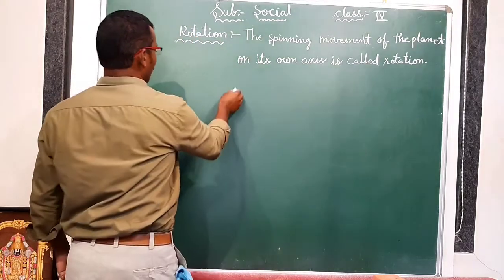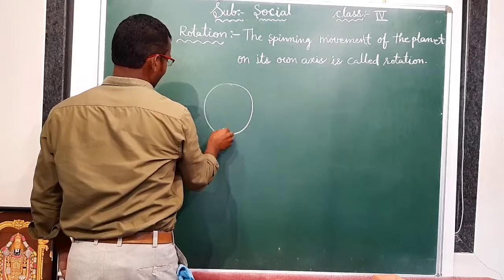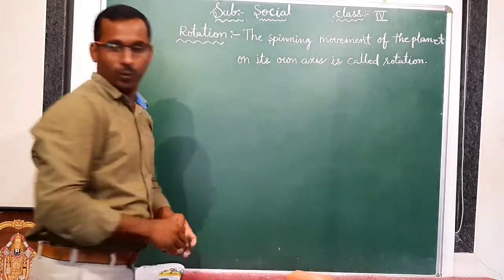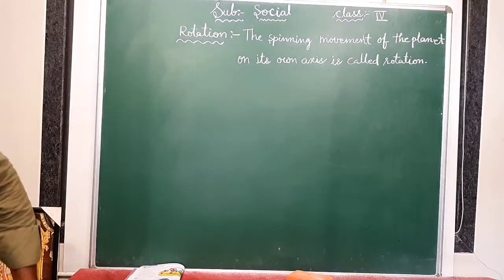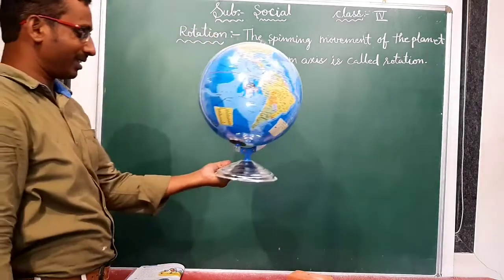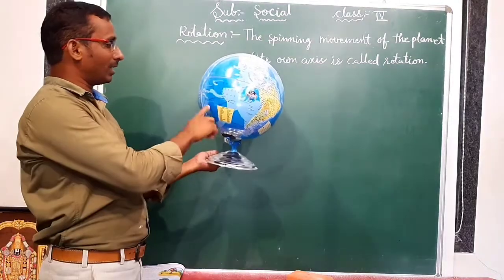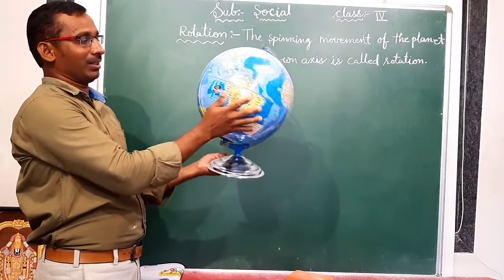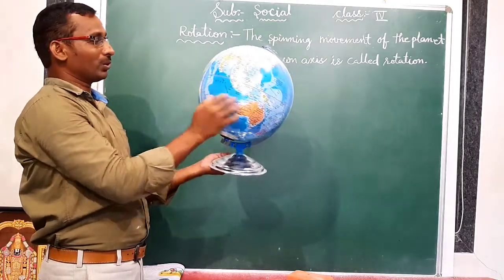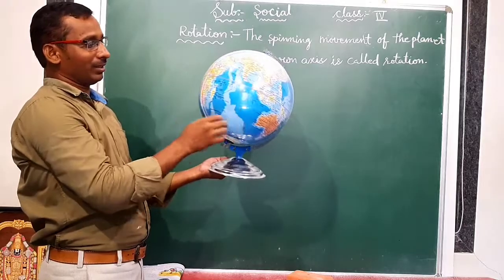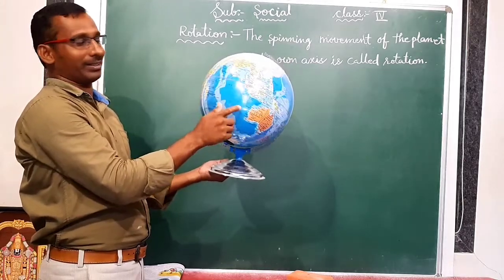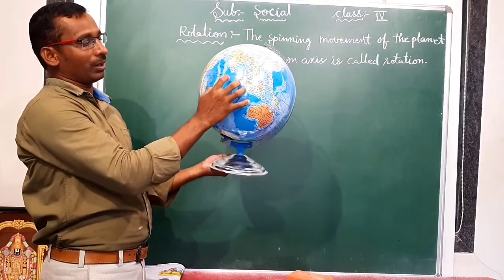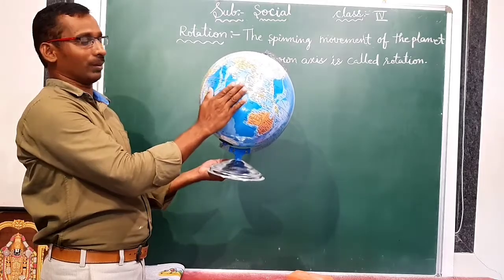Suppose you take the Earth, this is the planet. Here we have a globe. Do you know what this is? The globe is the model of the Earth. We are all living on the Earth, no? So our Earth also looks like this. What is the color of the Earth? Blue. That is why we call it the blue planet, because 71% of its surface is covered with water.